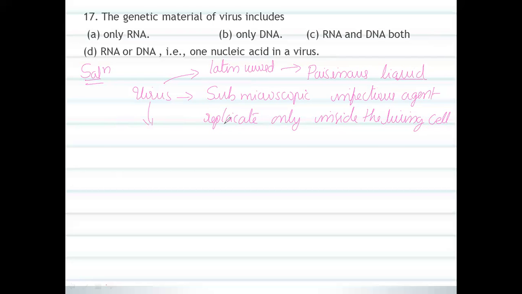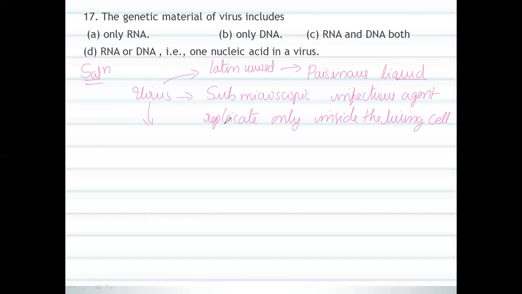Viruses are obligate intracellular parasites which can reproduce only by invading and taking over cells, as they lack the cellular machinery for self-reproduction. Viruses have either DNA or RNA as genetic material. The viruses having RNA as genetic material are known as retroviruses.